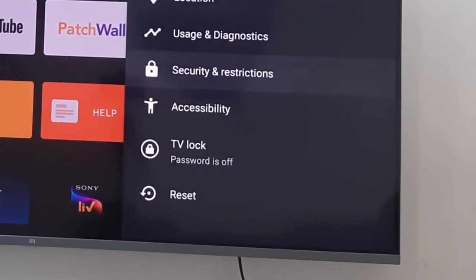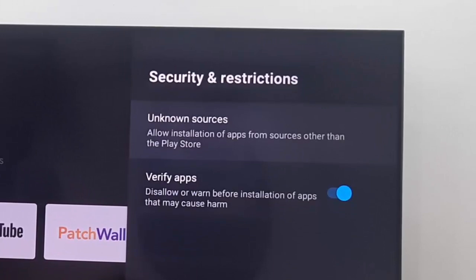Now open the security and restrictions, and you can see here, guys, verify apps. You need to enable this option. Enable this option and go back.